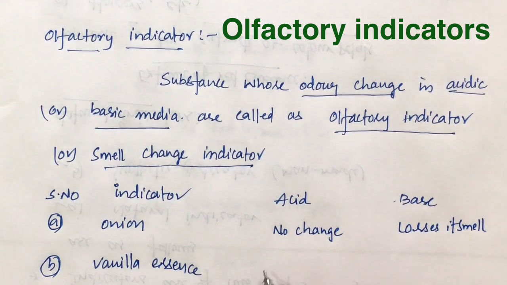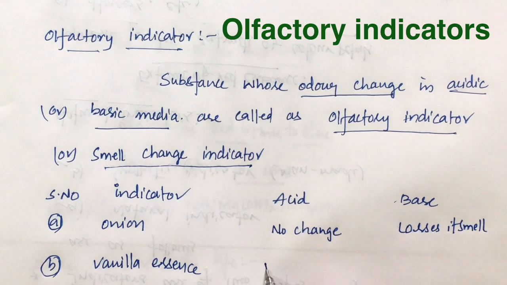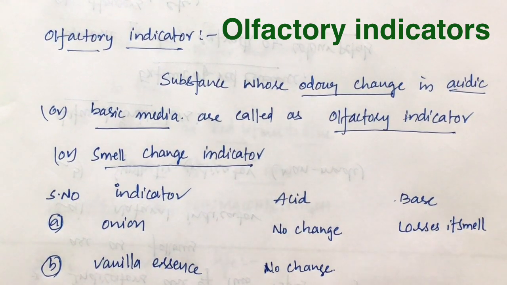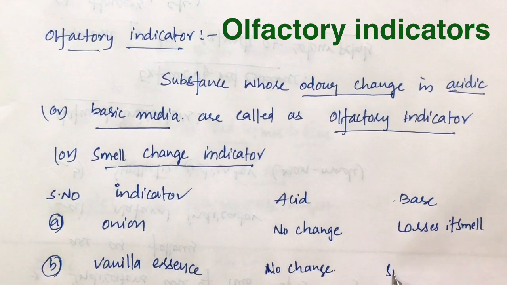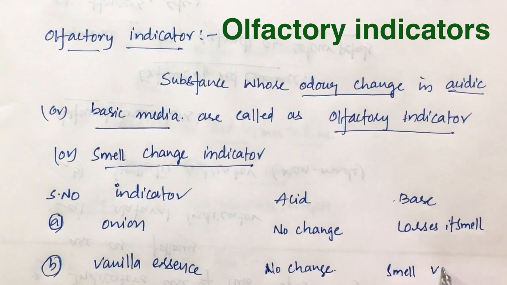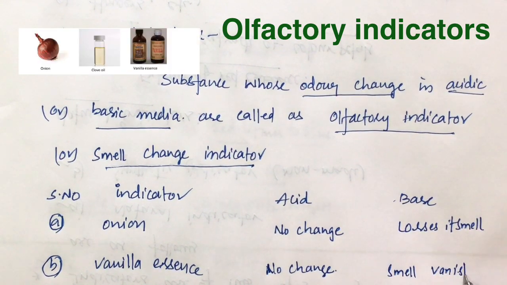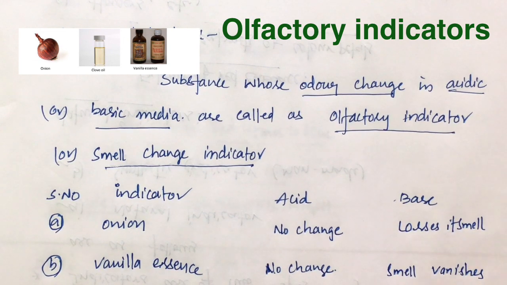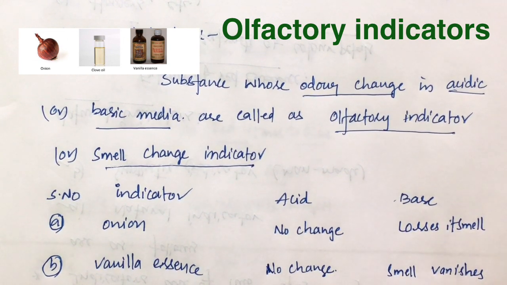Vanilla: again, no change in smell or odor in an acid. Here, in a base, the smell vanishes. So with the help of this change in odor, we identify a substance as an acid or a base.